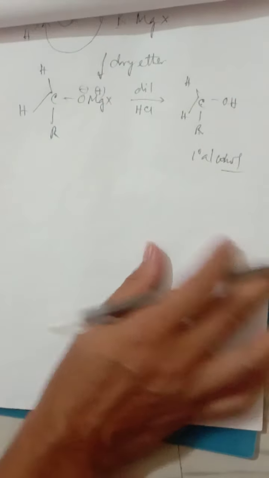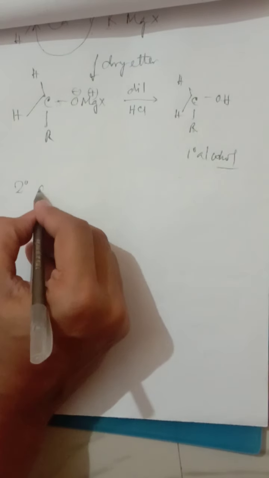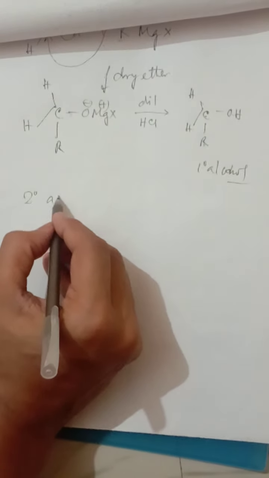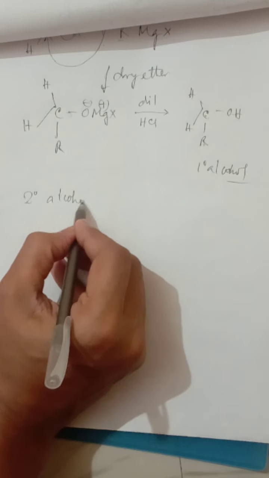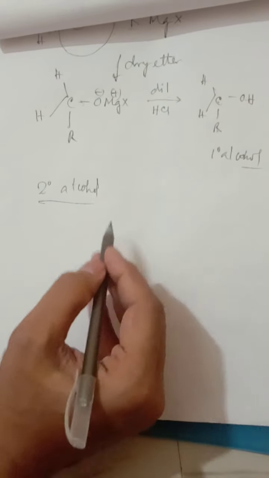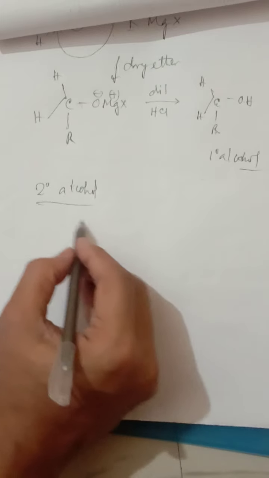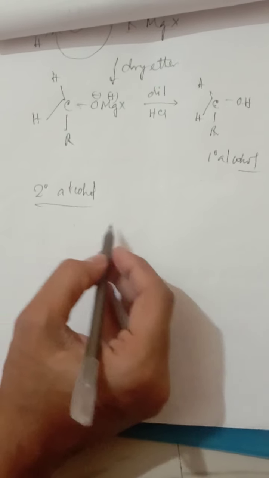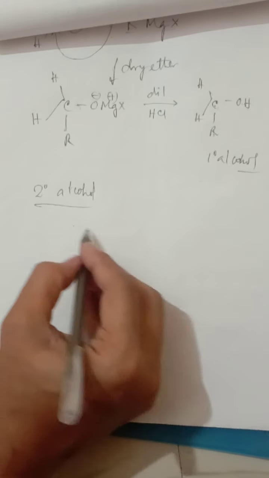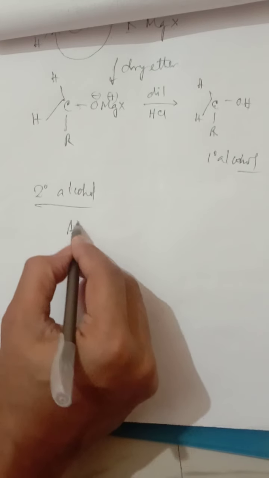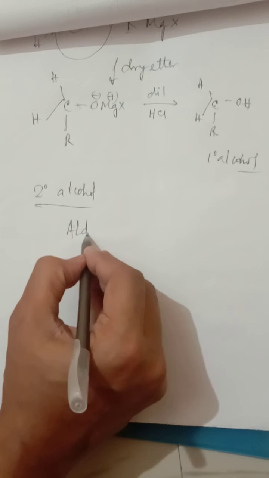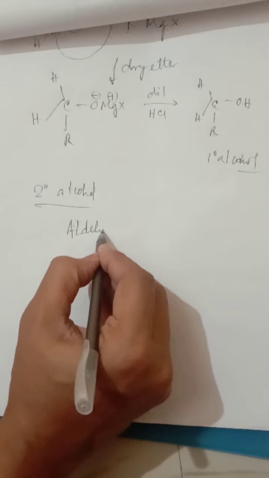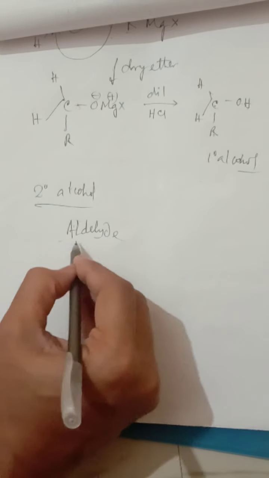Now moving towards the 2 degree alcohol. How can 2 degree alcohol be prepared? Always remember that we have to take an aldehyde.